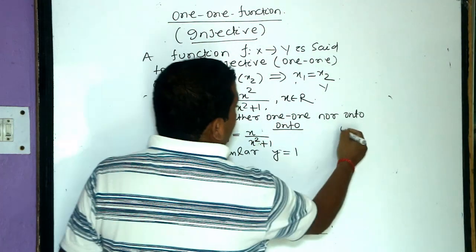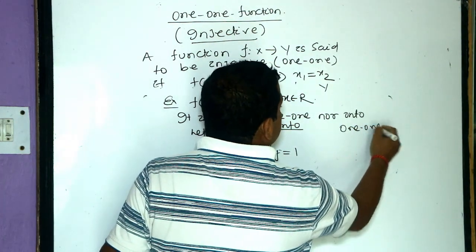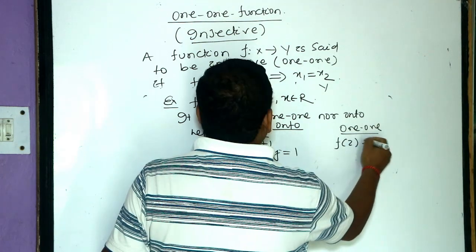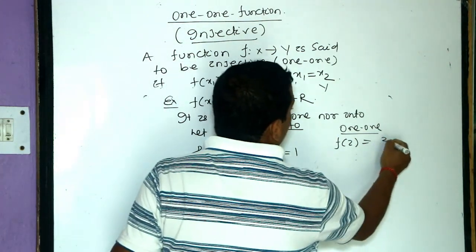It is not one-one, because f of 2 is 2 by 5.